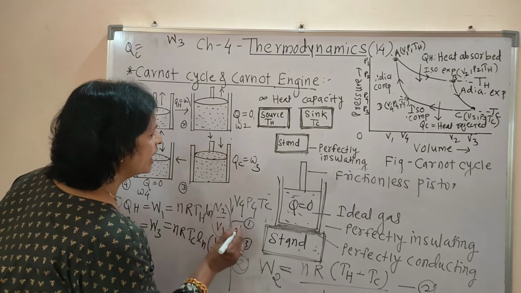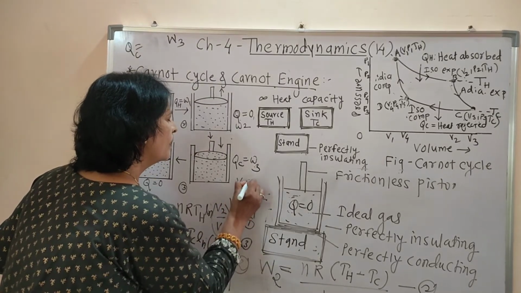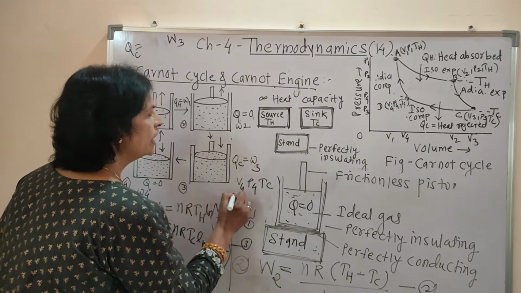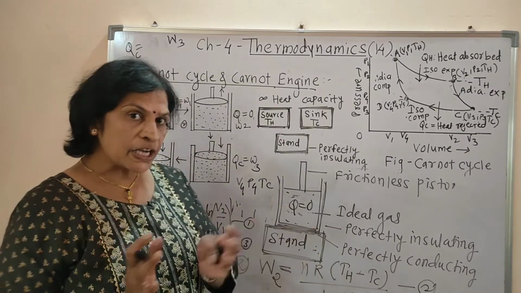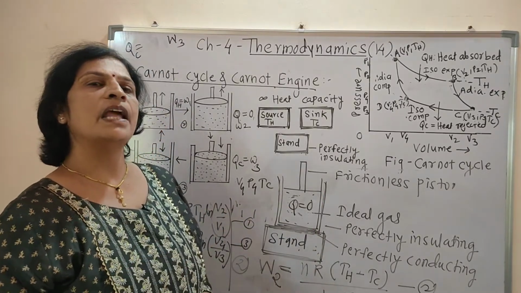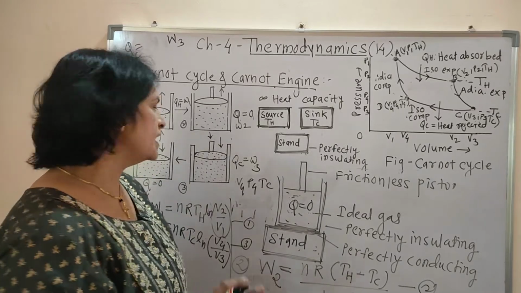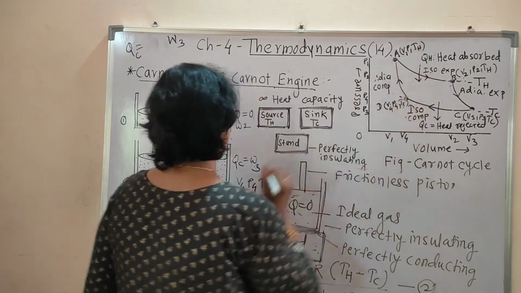Then the variables change from V4, P4, Tc, the initial variables. In adiabatic compression, the temperature goes on increasing from Tc to Th.